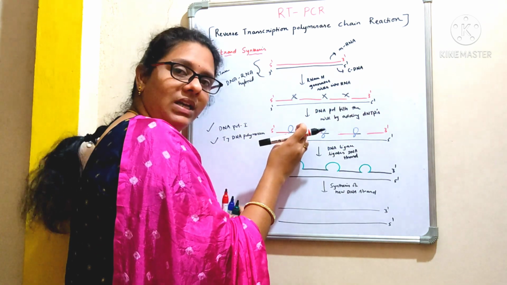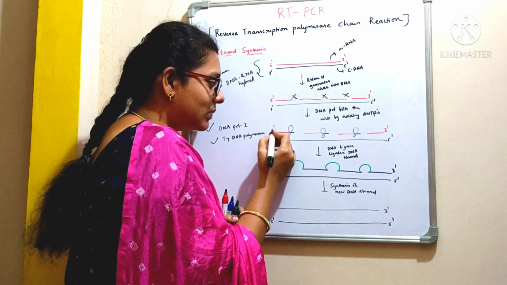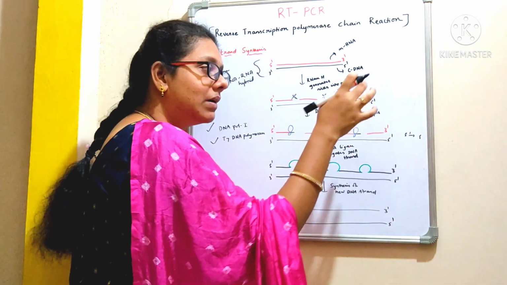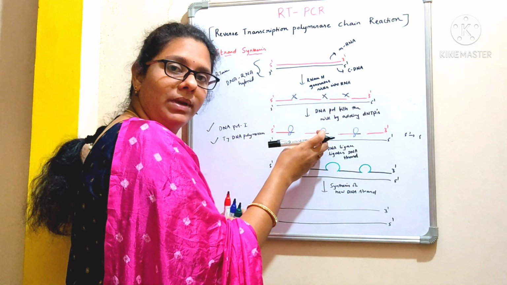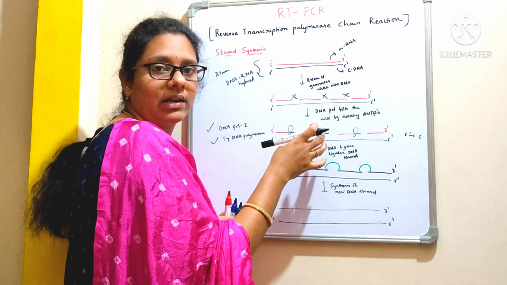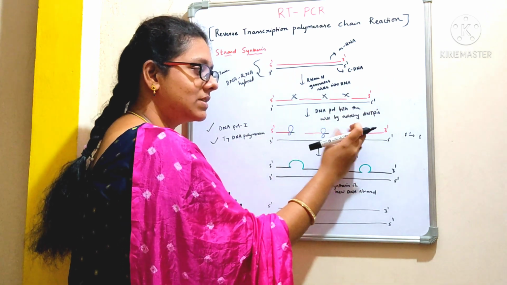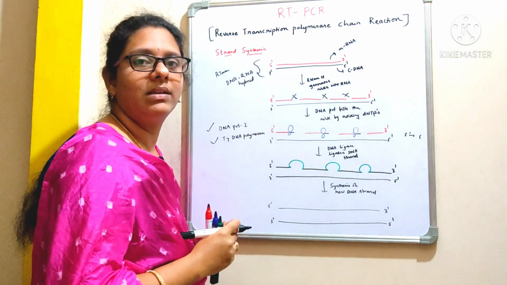With the help of the DNA polymerase, the synthesis will take place in the 5' to 3' direction. And moreover, this DNA polymerase also has exonuclease activity, so it is going to remove these RNA strands and replace them with the DNA strand.